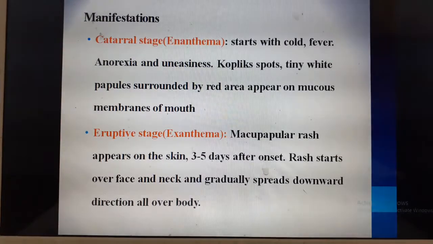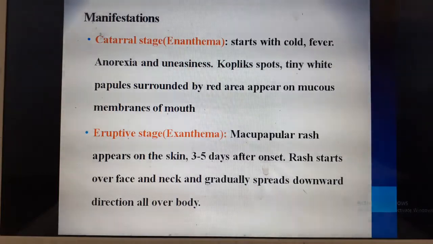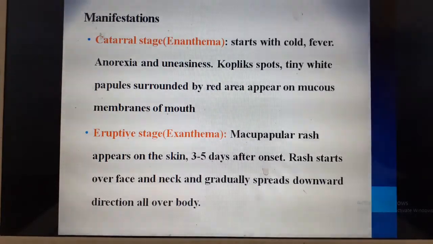Now here the manifestations are, there are 3 stages in measles. The first stage is called the catarrhal stage or enanthema stage. This is the stage where the child starts having cold, fever, anorexia and vague symptoms such as uneasy feeling. Then you will find Koplik spots during this stage. What are Koplik spots? Koplik spots are tiny white papules. They will be surrounded by a red area. They will be seen mainly over the mucous membranes of the mouth, in the buccal mucosa, all these areas you will find it.